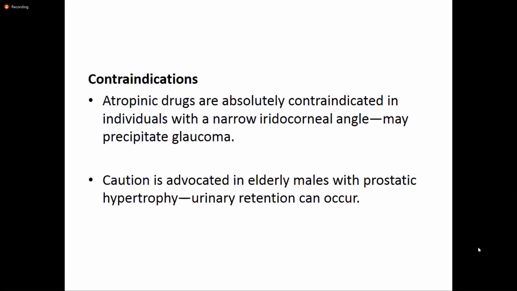One of the side effects of atropinic drugs is urinary retention, so when given to a patient with prostate hyperplasia, the urinary retention is exaggerated. So this should be avoided in patients suffering from prostatic hyperplasia.